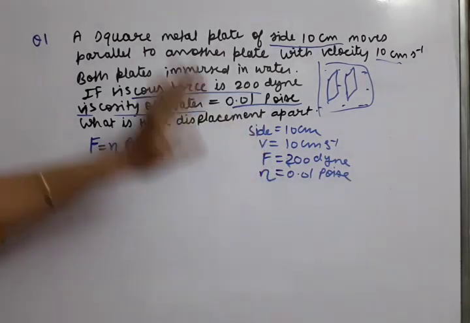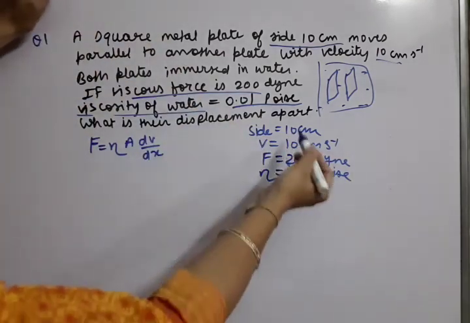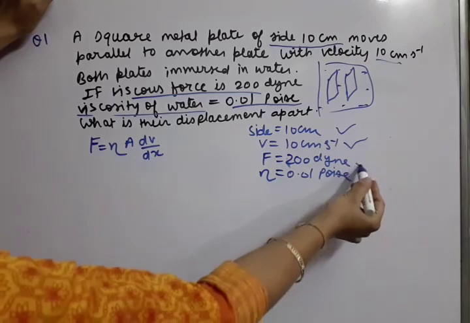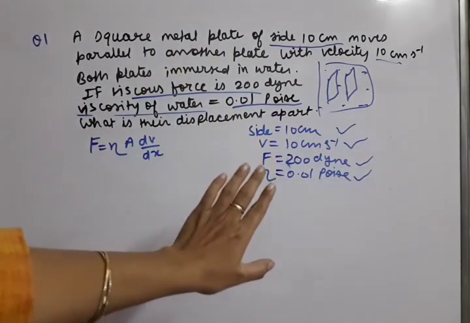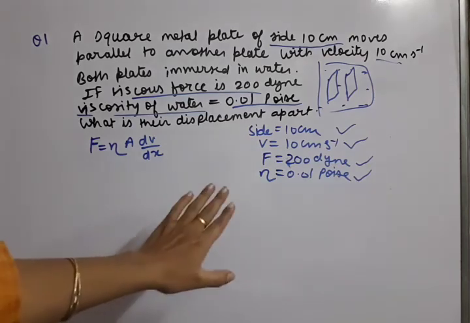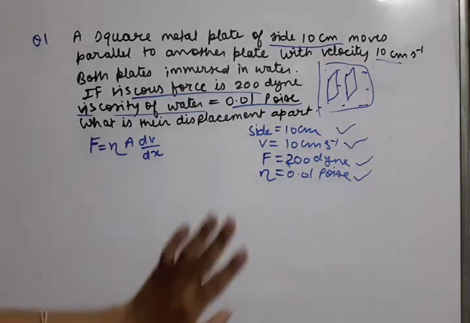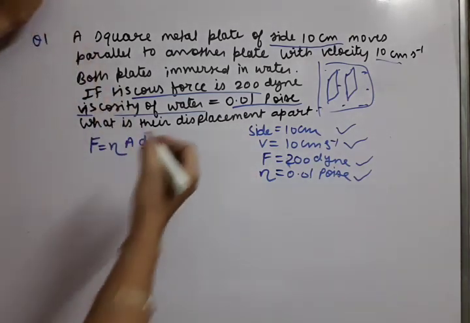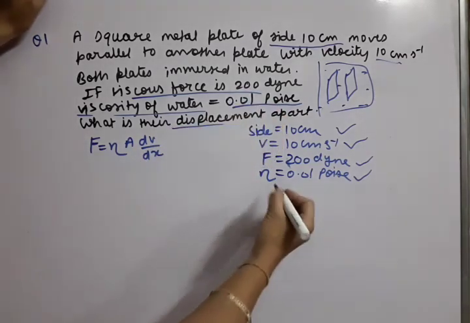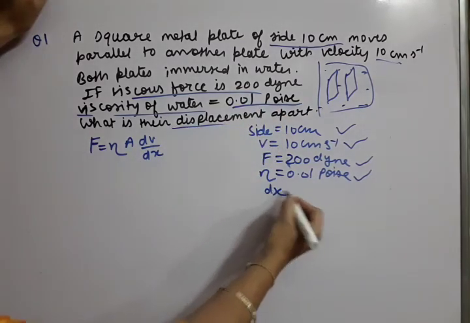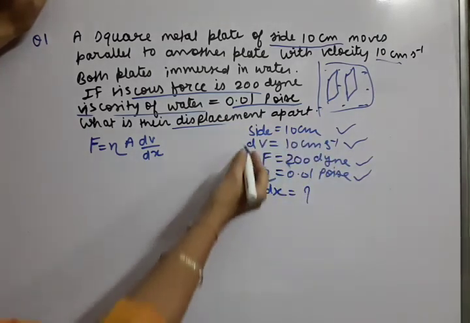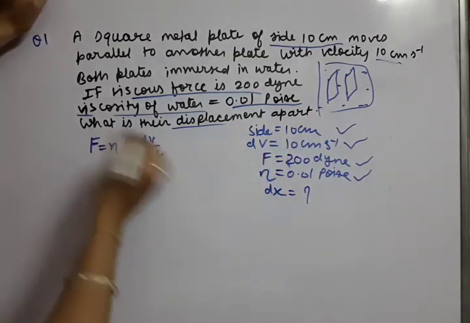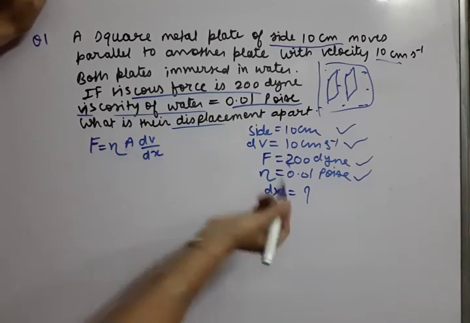So you can note down, you can see that all the units are CGS only. These all units are CGS. So if all the units are in CGS, we should not convert it in SI system. We can directly also solve the question. So question is what is their displacement? Displacement means x or dx. Okay, so this is our velocity dv and this is dx. So only we have to put in this formula and we have to get this dx.